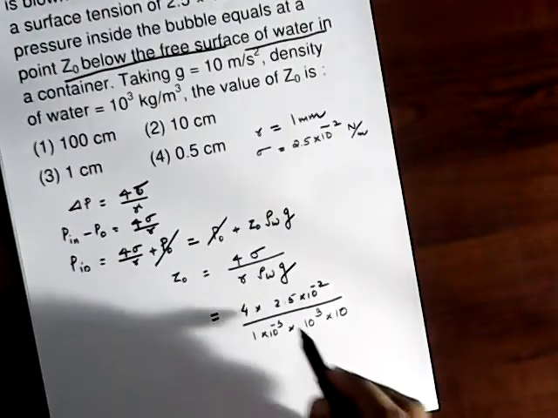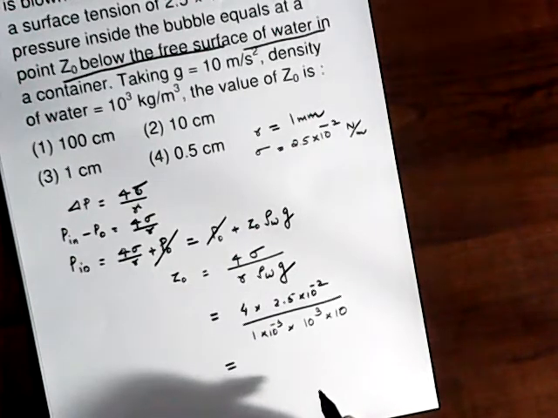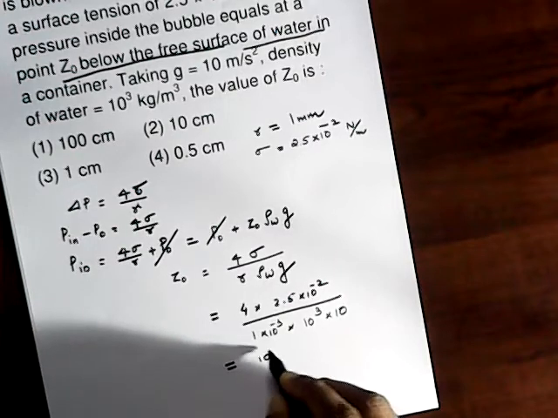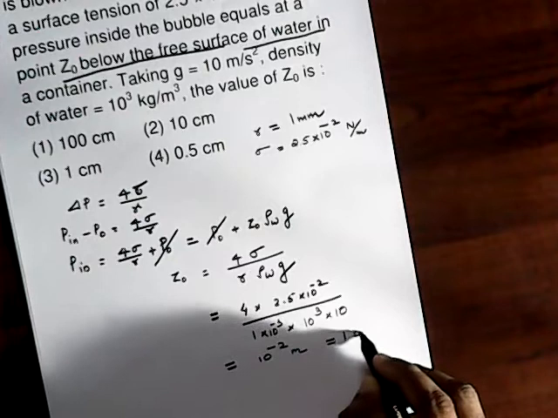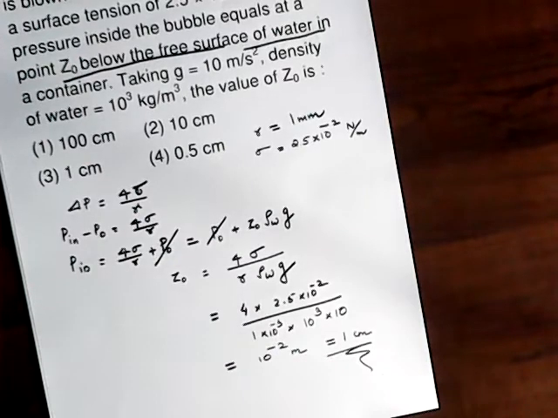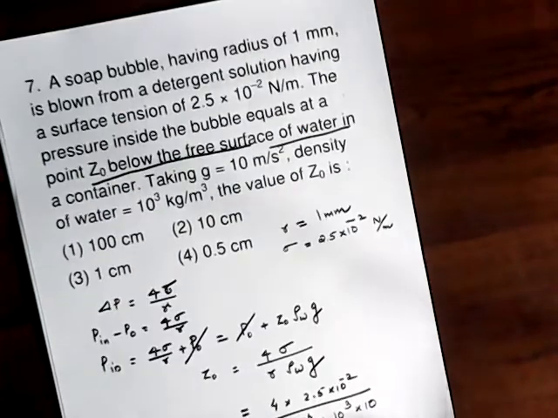If you just multiply and divide, you get the answer as 10 raised to minus 2 meter, or 1 centimeter. Look at the steps carefully. It's a good concept.